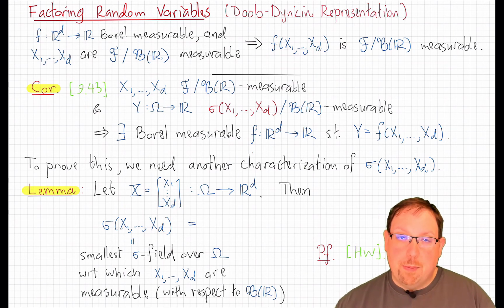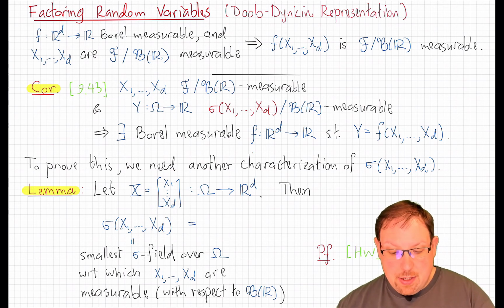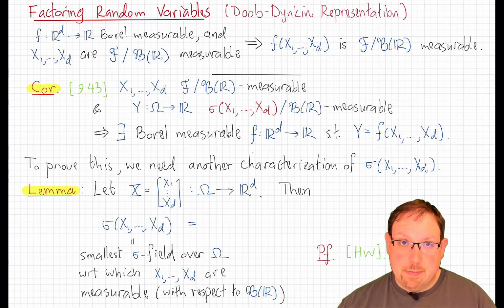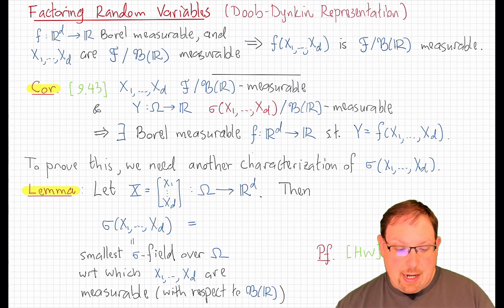But what if we don't have this big sigma field in the domain, and the domain sigma field is instead the sigma field generated by these particular random variables? The result is exactly that these are the only measurable functions in that case.